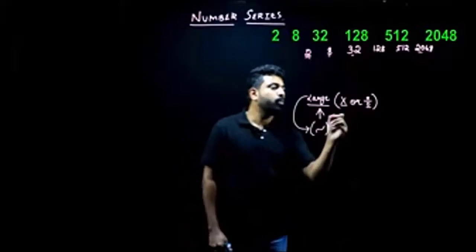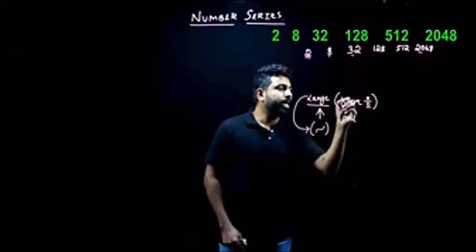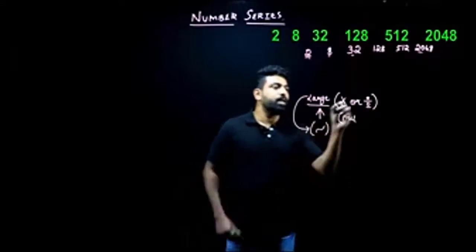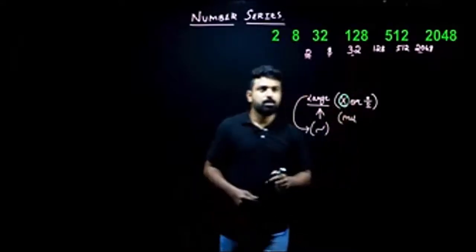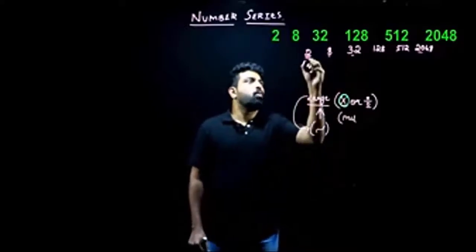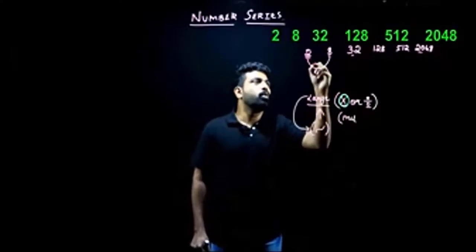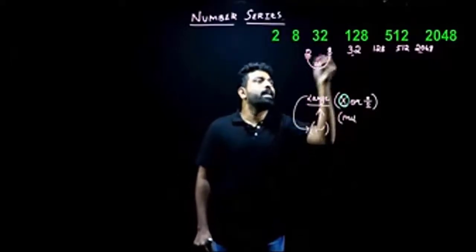Multiply. Very good. We'll have to multiply it here. Since there is an increment, it is a multiplication operation that we will be using here. So here, what if I multiply with 2, I get 8. I'll have to multiply 2 with 4 to get 8.